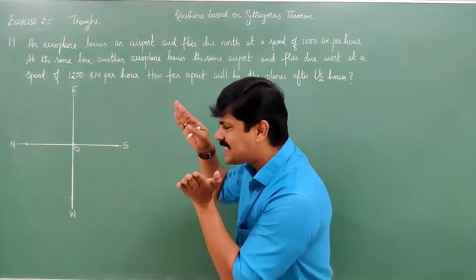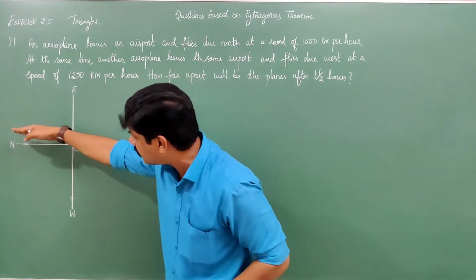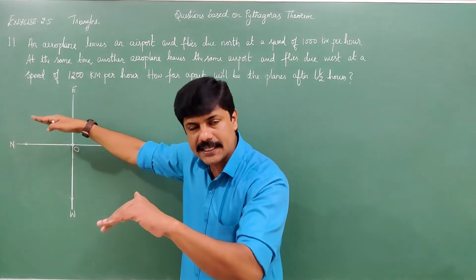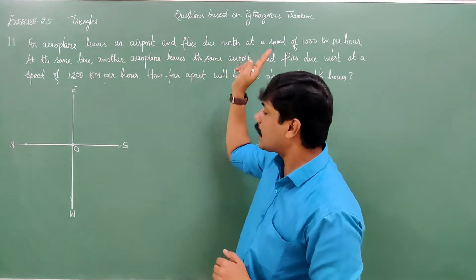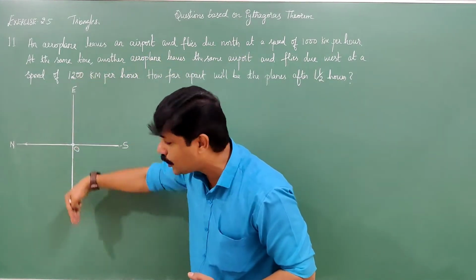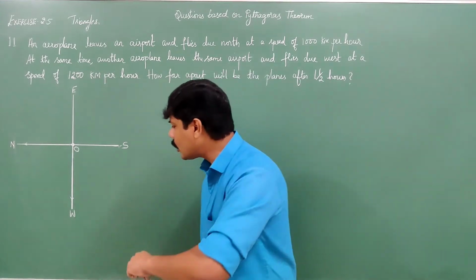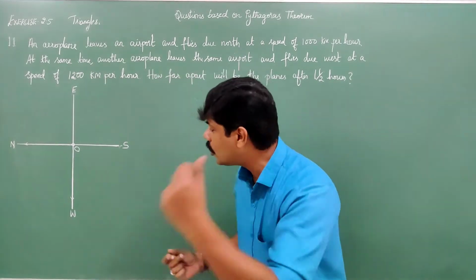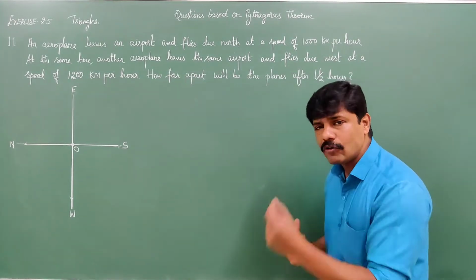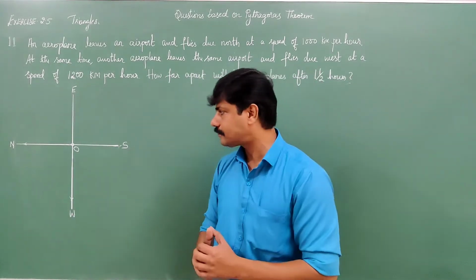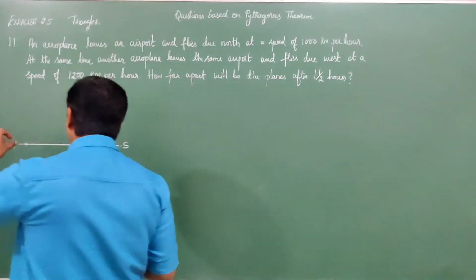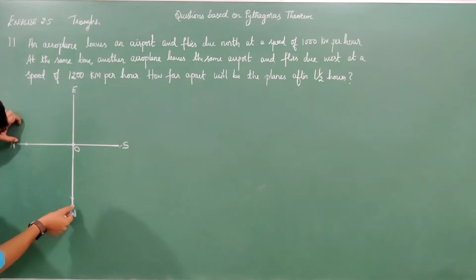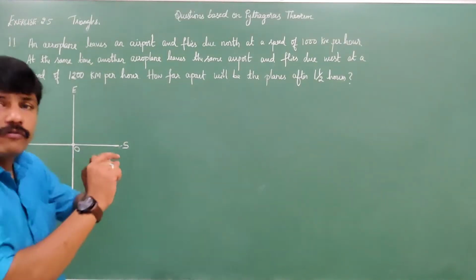From there, at the same time, due north, an aeroplane flies at the speed of 1000 km per hour, and due west, one more aeroplane at 1200 km per hour. We have to find after 1.5 hours how far apart these aeroplanes are.